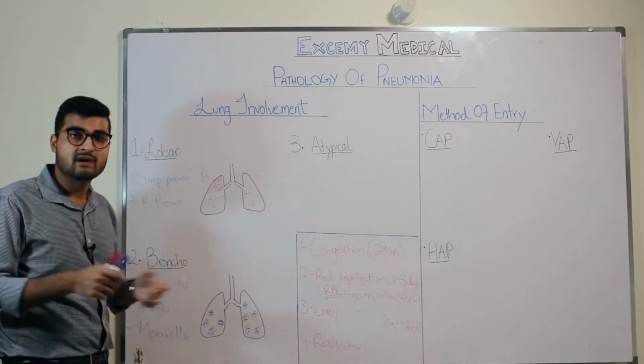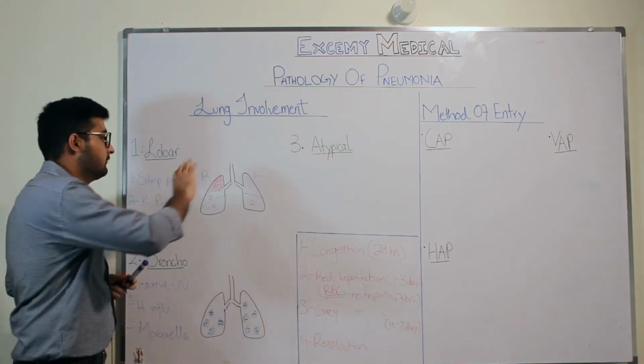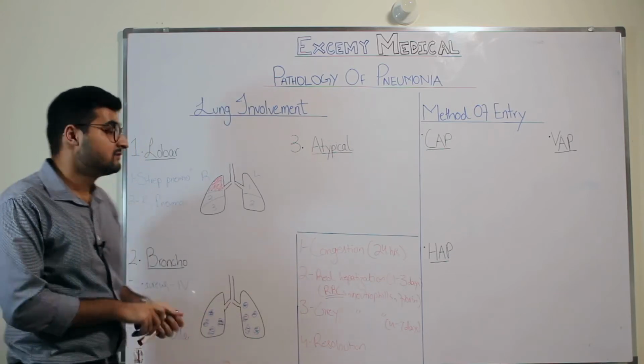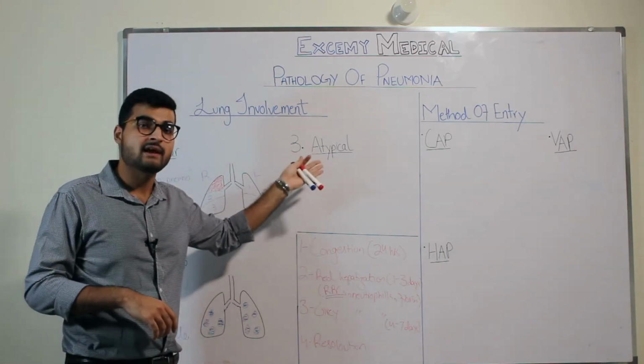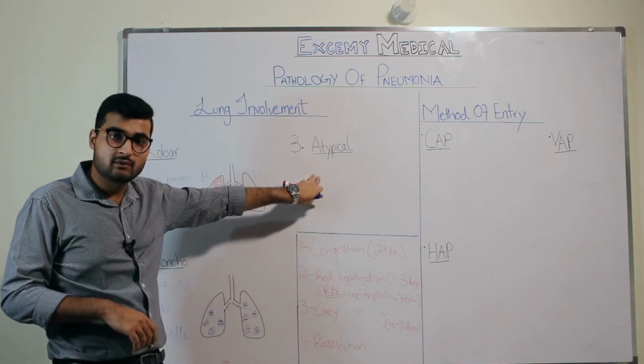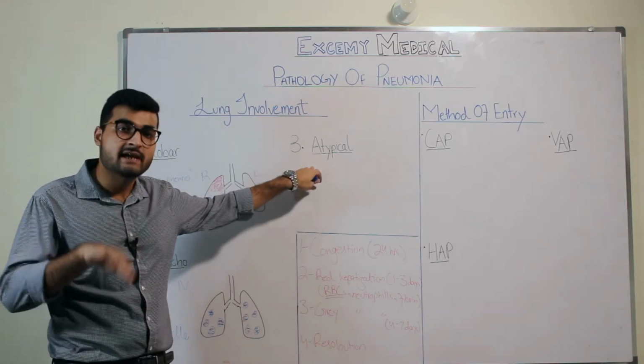Now, after bronchopneumonia, we have this third type that is atypical. One thing that you need to keep in mind is, why do we have atypical pneumonia? What does atypical mean? The reason we made another classification of atypical pneumonia is that, whatever the organisms involved, you have atypical symptoms.